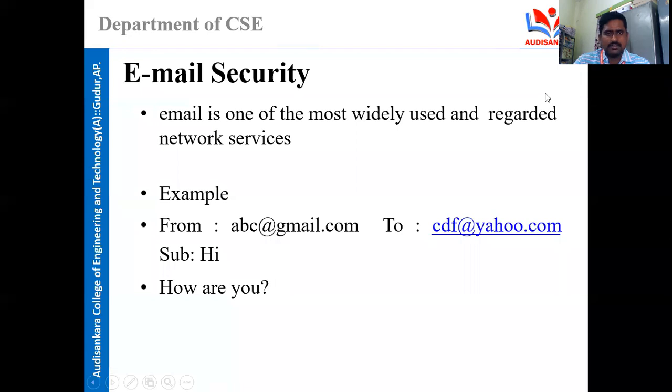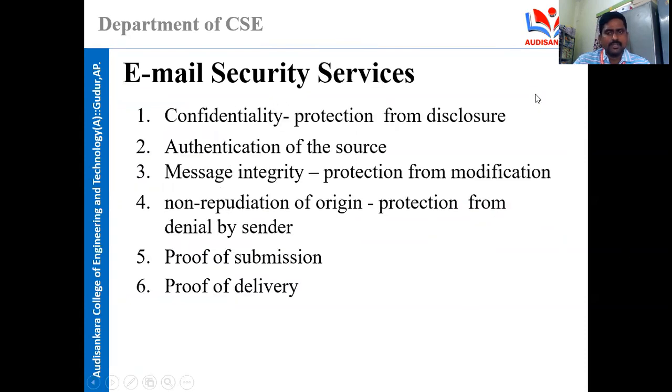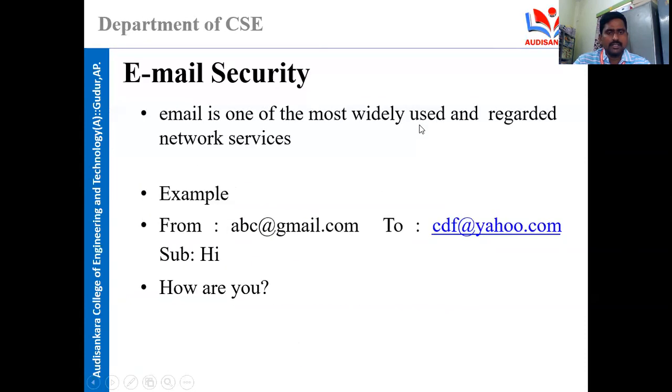Email security, for example, we are sending a mail. Email is one of the most widely used and regarded network services. So for example, abc at gmail.com is sending a mail to cdf at yahoo.com. Subject is hi, the content is how are you.